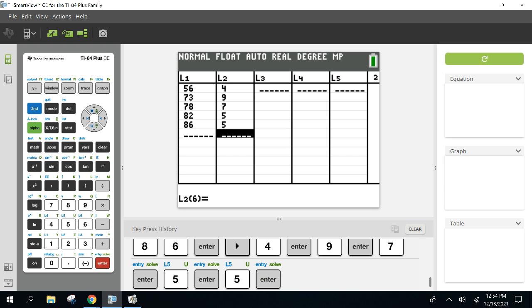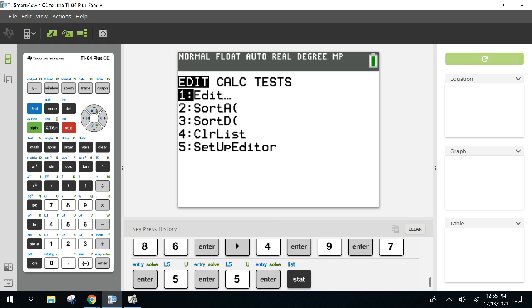Make a quick scan real quick, make sure all the numbers are in. Sometimes a double-digit number becomes a single digit because we're going too quick. And it looks like we're good on my end here. Everyone have them typed in? All right, where do I go now to calculate the mean and median? Stat, where next? Calc.